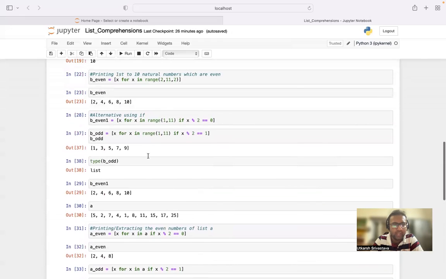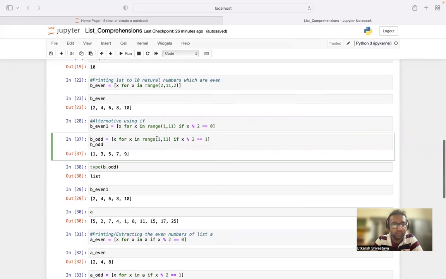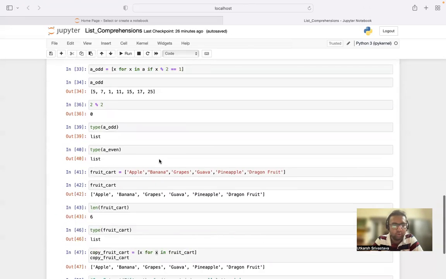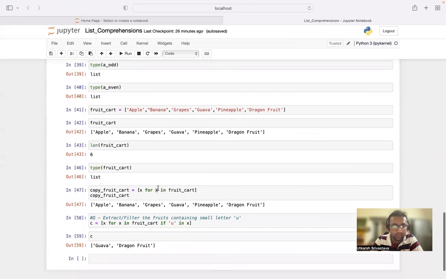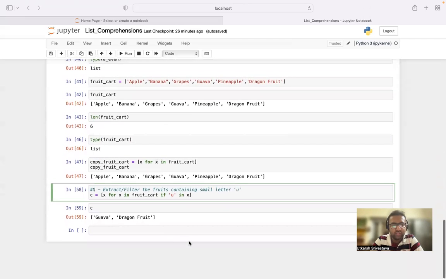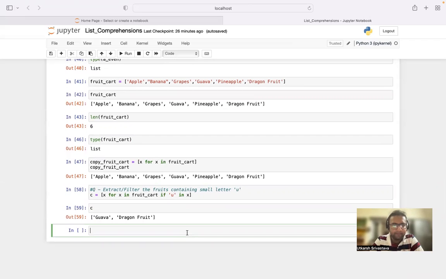We saw how we can do list comprehensions with the help of numbers, with the help of range, with the help of if, how to print odd and even numbers, how to filter according to the alphabets, the two letter alphabets like le. In the next video, we'll check a few different techniques related to list comprehensions in this very cell.